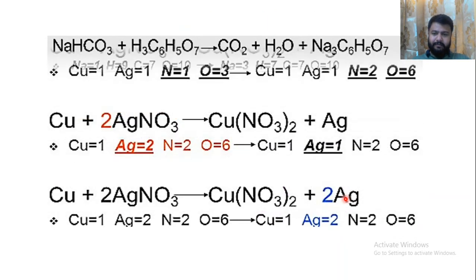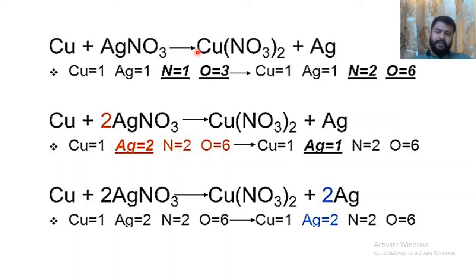We can take another example. Copper plus AgNO3 gives you copper nitrate plus silver. So we have only 1 copper, 1 silver, nitrogen 1, oxygen 3. Then we have copper 1, Ag 1, nitrogen 2. This is 2 nitrogen and 6 oxygen. So just balancing the equation, what we will get is copper plus twice AgNO3 gives you copper nitrate plus twice Ag. So this 2 and these 2 are what? Stoichiometric coefficients which we add in order to balance a chemical equation.